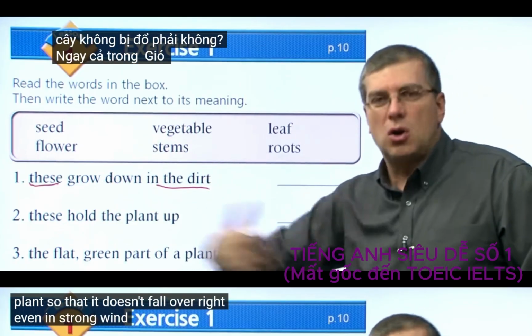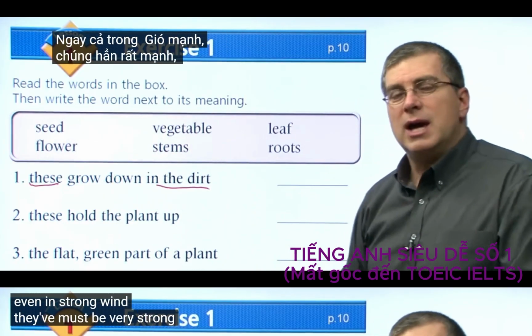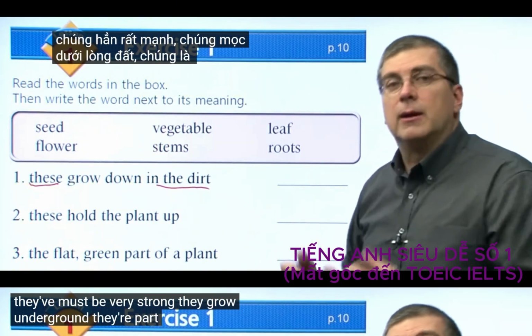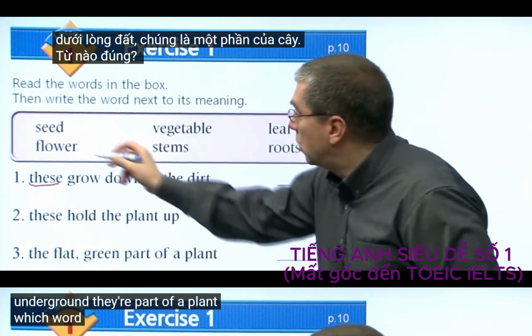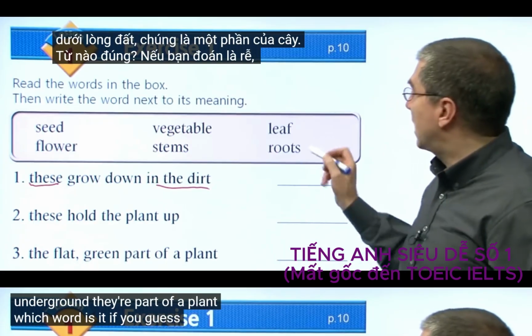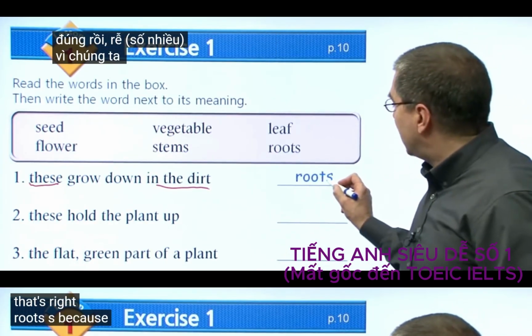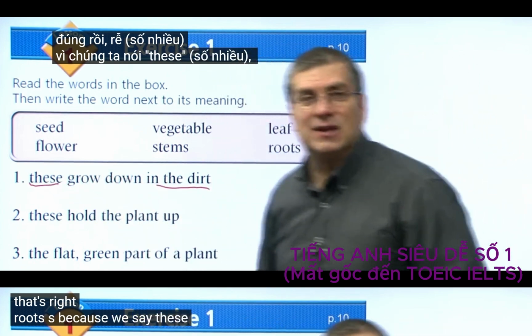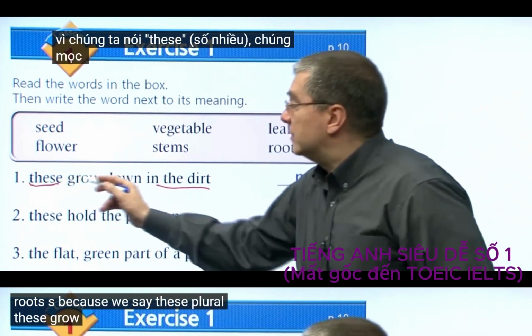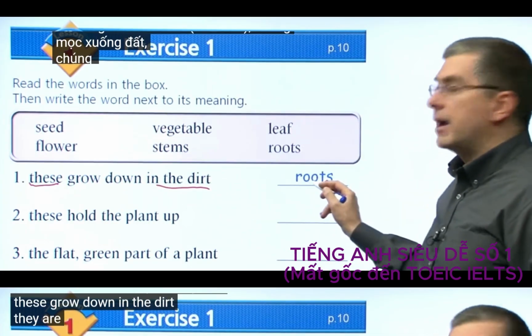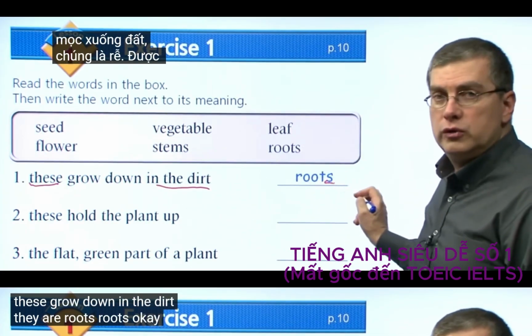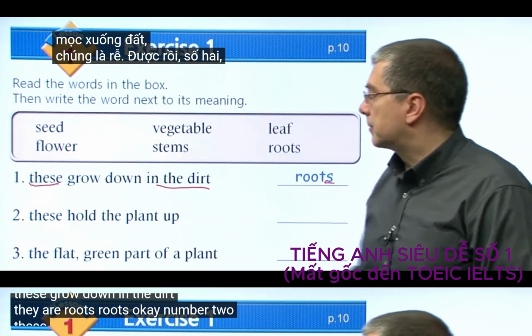Even in strong wind. They must be very strong. They grow underground. They're part of a plant. Which word is it? If you guess, roots. That's right, roots. S, because we say these, plural. These grow down in the dirt. They are roots. Okay, number two.